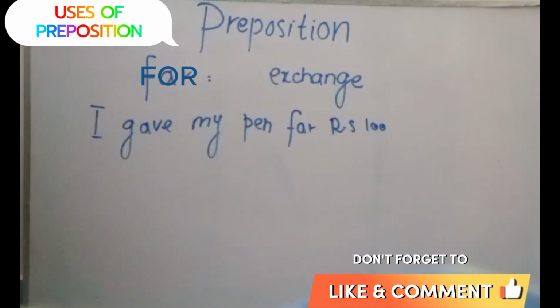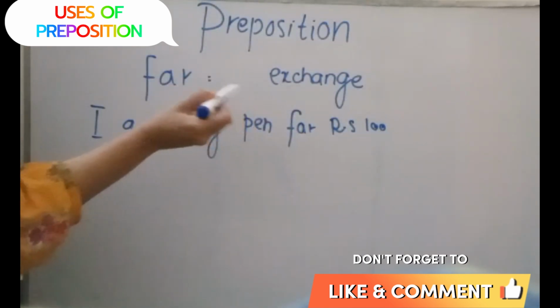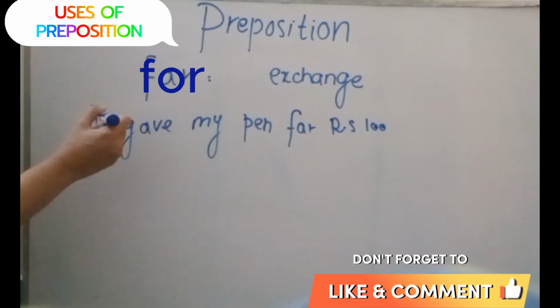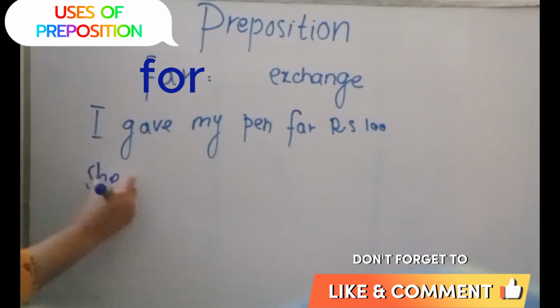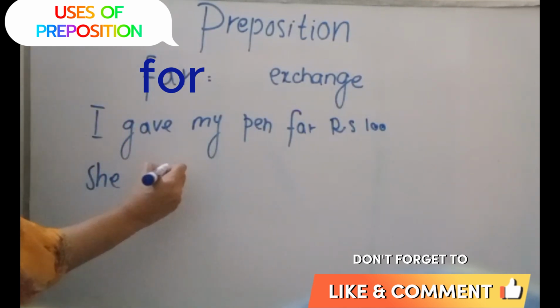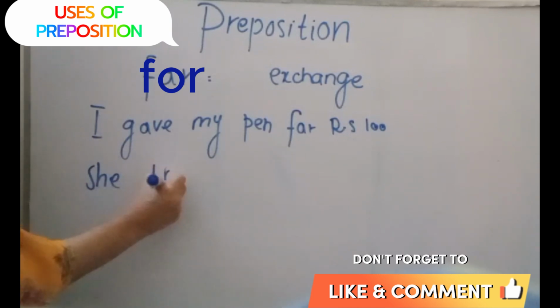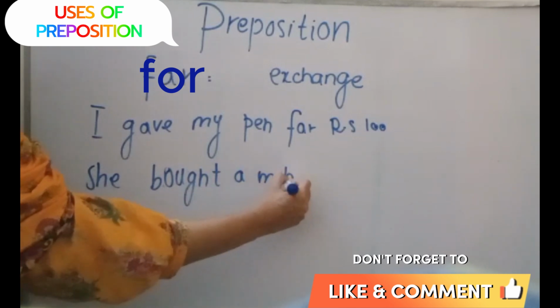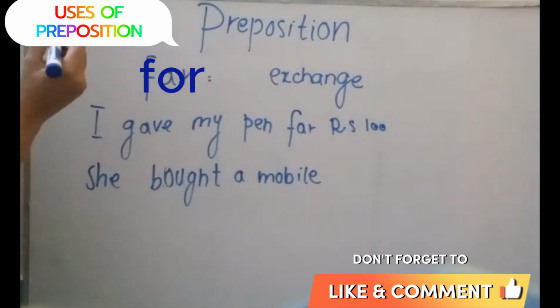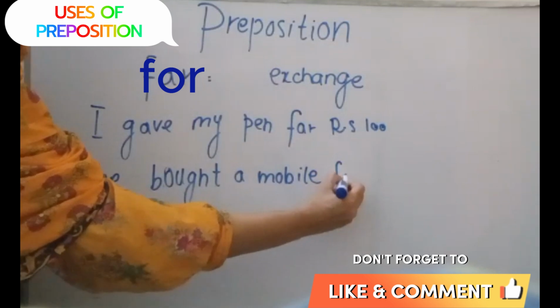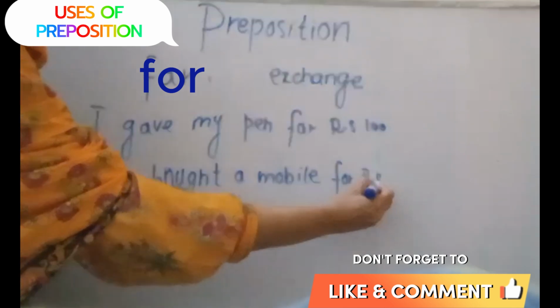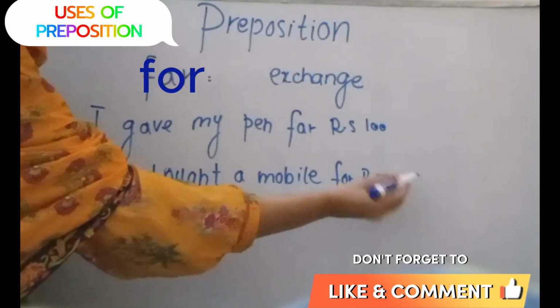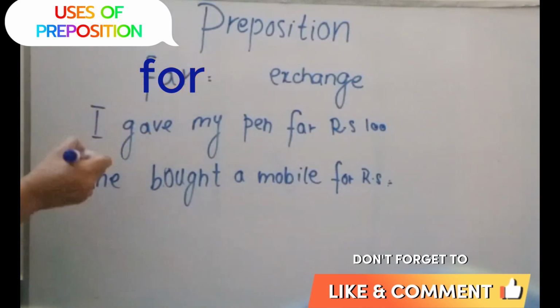I gave my pen for 100 rupees. Exchange. Okay, she bought a mobile for a certain amount. Okay, so this is the exchange.